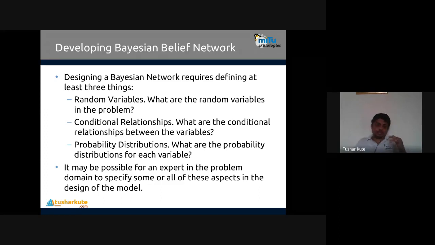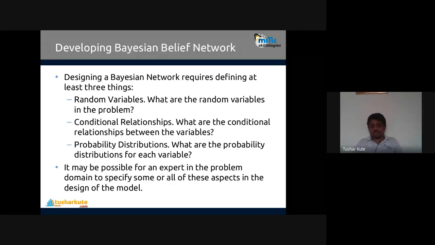Now to build the Bayesian belief network, designing it, at least three things are required. The first is your variables, your inputs, like random variables. So what are the random variables in the problem? What are the features that we have in the problem? Features which will affect your final output, which are defining the probability of occurrence of a respective event. That is called the random variables.